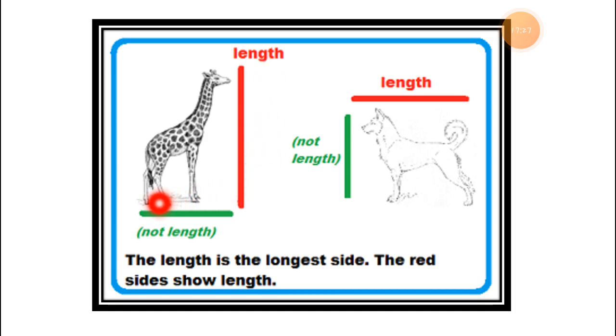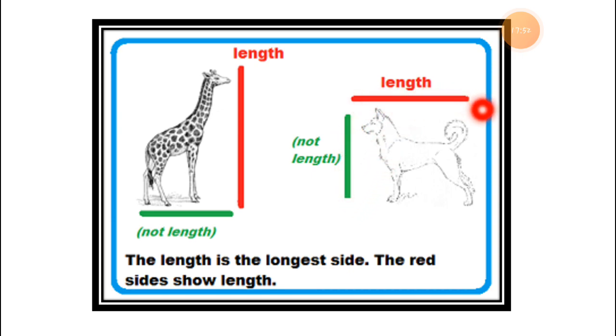But if you measure in a sleeping way, that is not a length. So you will get the proper centimeter of how long the giraffe is. Same way if you want to measure the dog, the dog can't be measured in a standing way.